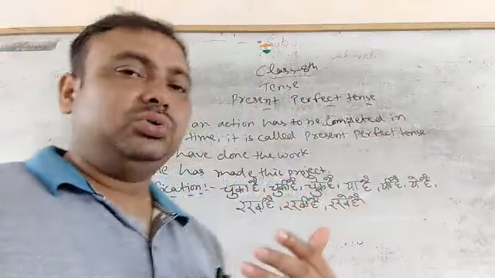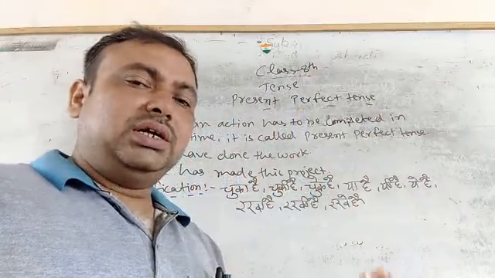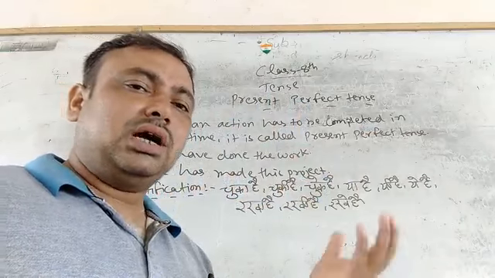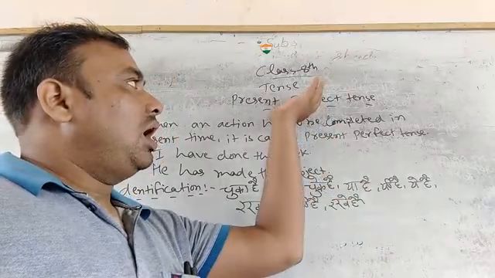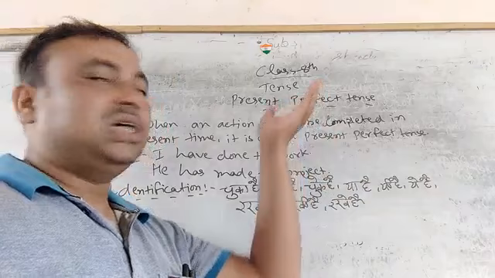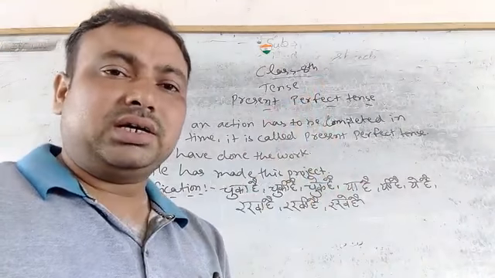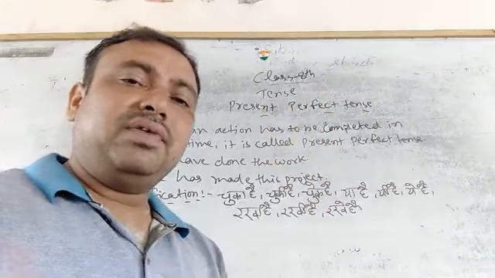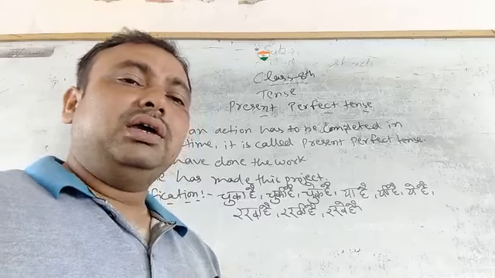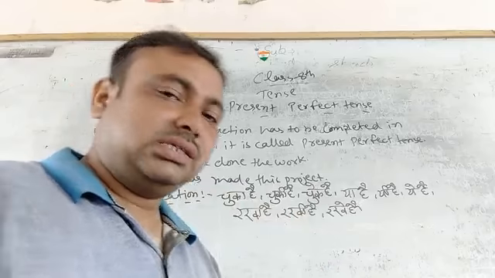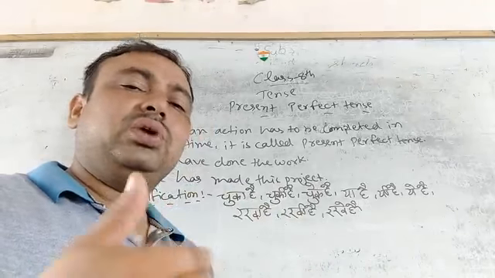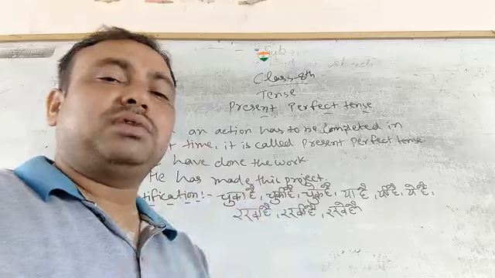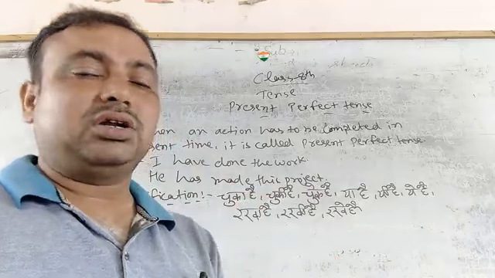Before that, I taught you present indefinite, past indefinite, future indefinite, present continuous, past continuous, future continuous. Now I shall explain present perfect tense. What is the definition of present perfect tense and what does it say? How to define it, and how to identify which kind of tense it is. With the help of the identification you can identify whether this is present perfect, past perfect, present continuous or past continuous.